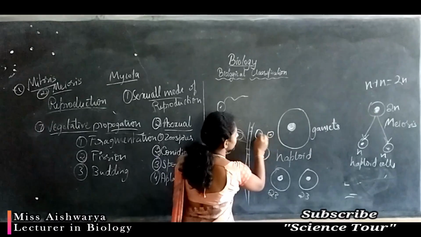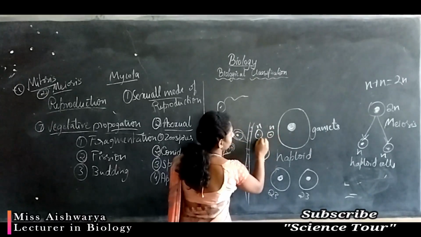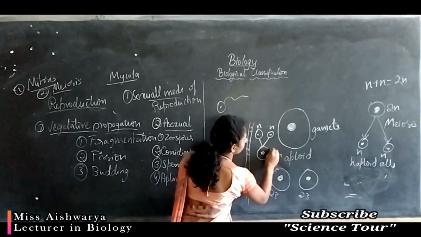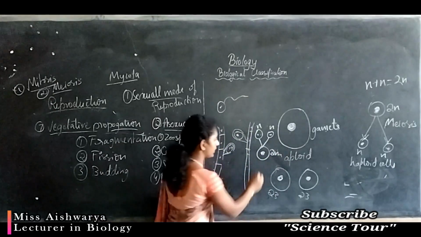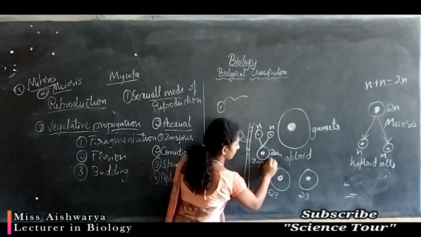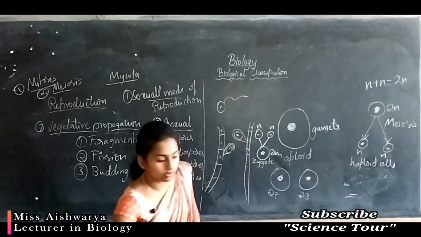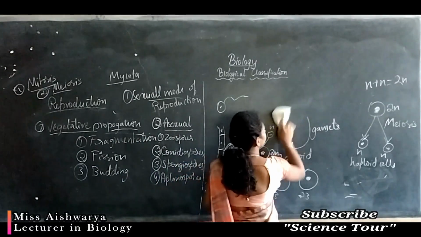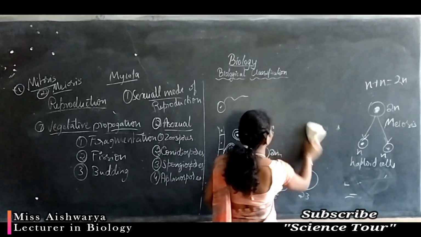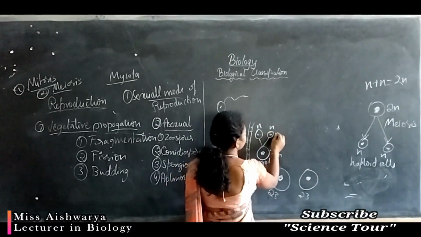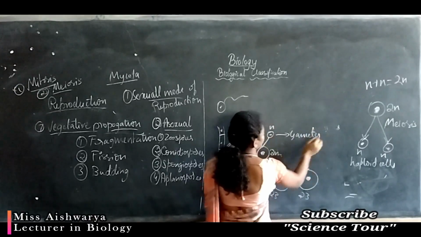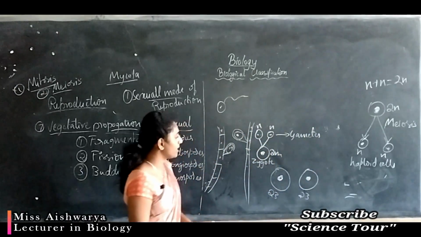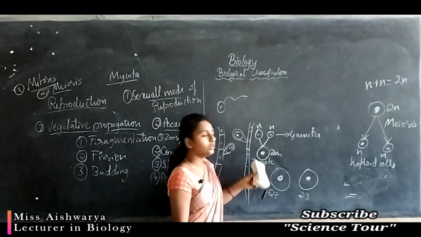These two gametes will fuse and form a diploid cell, that we call a zygote. These are two gametes, which fuse and form a diploid structure called zygote.